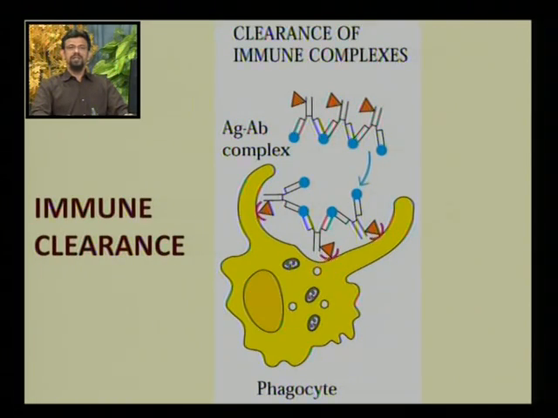The final function, that is immune clearance, is visible in this slide. That is, the antigen antibody complexes, many complexes, are removed from the circulation by the phagocytes and deposited into the spleen and the liver.